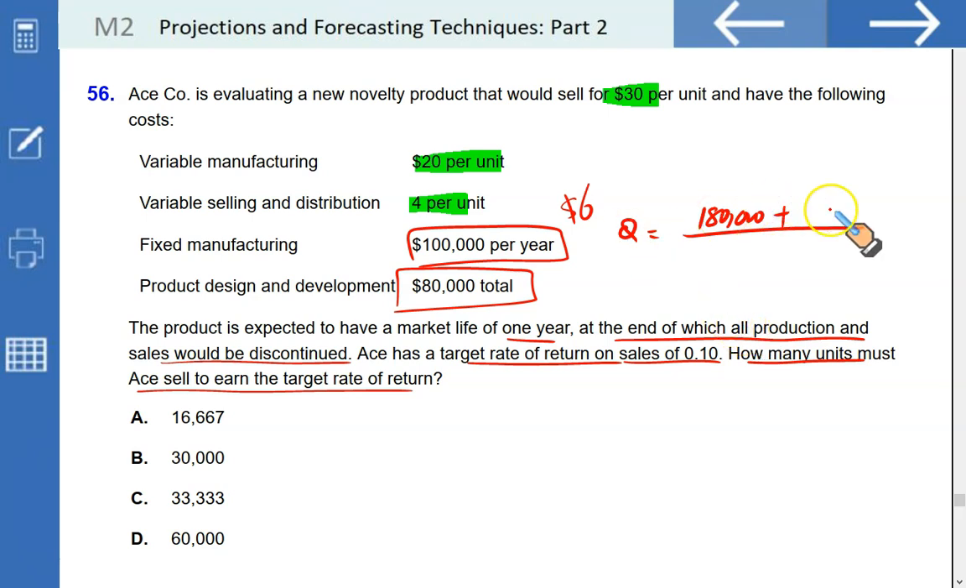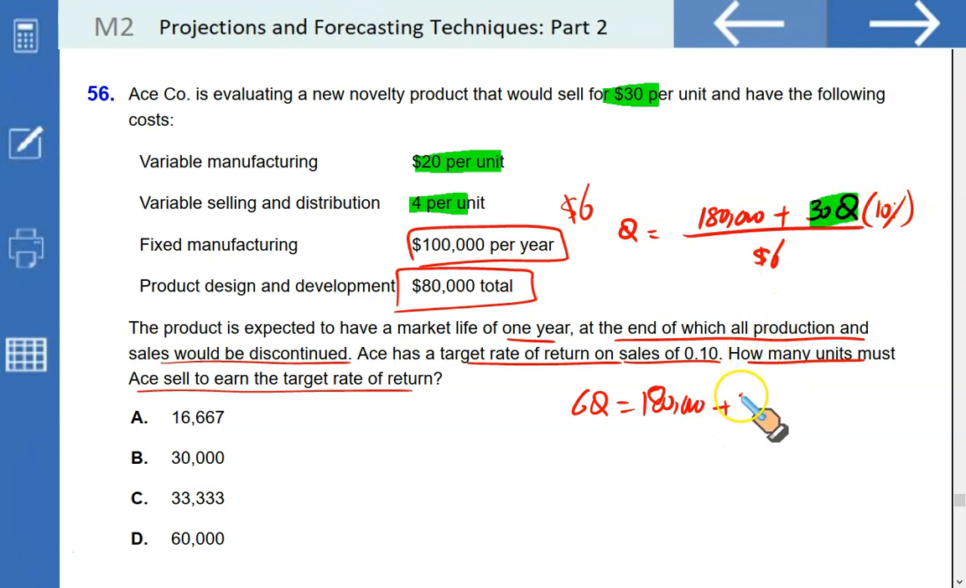We want to sell Q quantity at $30 each, and we want 10% of this. This is my revenue. 30Q is my revenue, $30 selling price, Q is the quantity. And I want 10% of this as my profit, divided by the unit contribution margin, which is $6. Simplify this for Q, you get your answer. 6Q is equal to 180